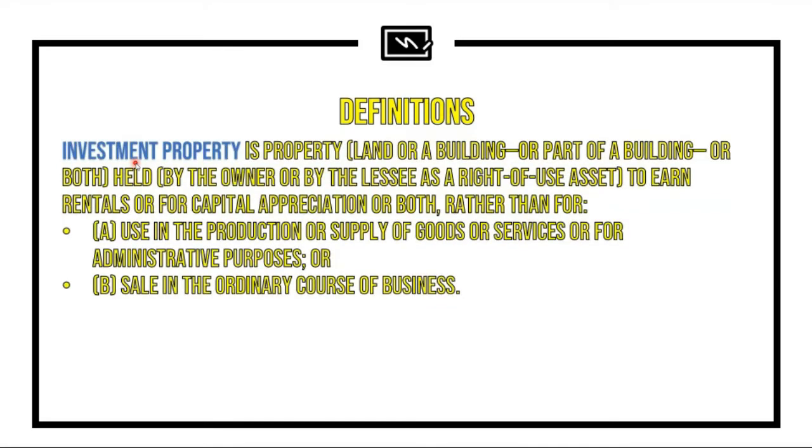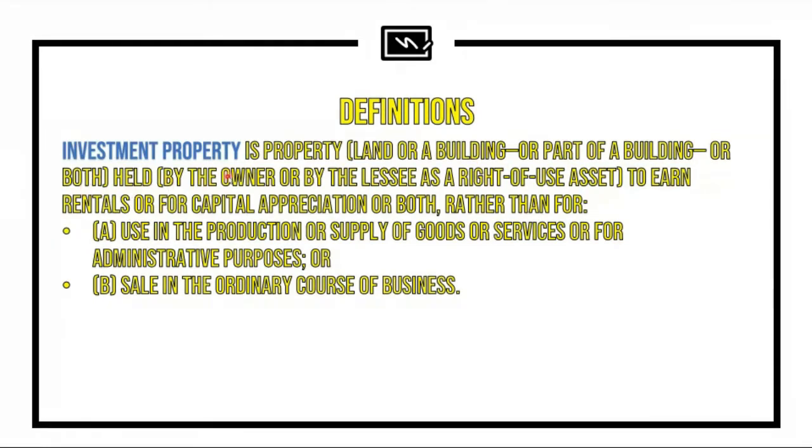Next, we will now discuss investment property as defined. Investment property is property, land or building, or a part of a building, or both. In general, this will only talk about two types of assets, either land or a building, or it can also be a portion of land or building. Or it could be both also.